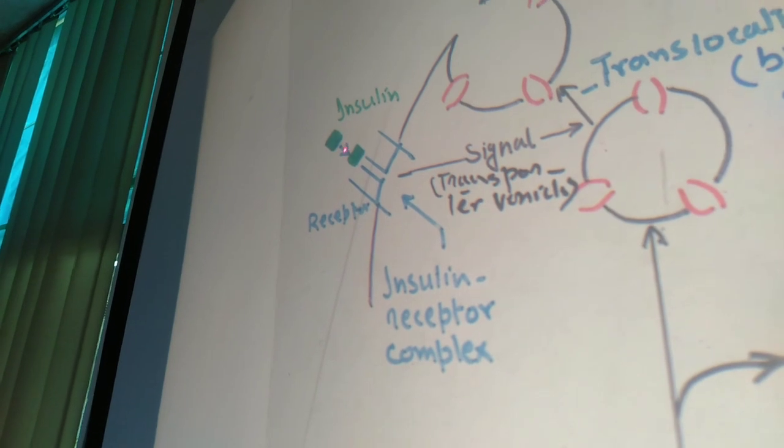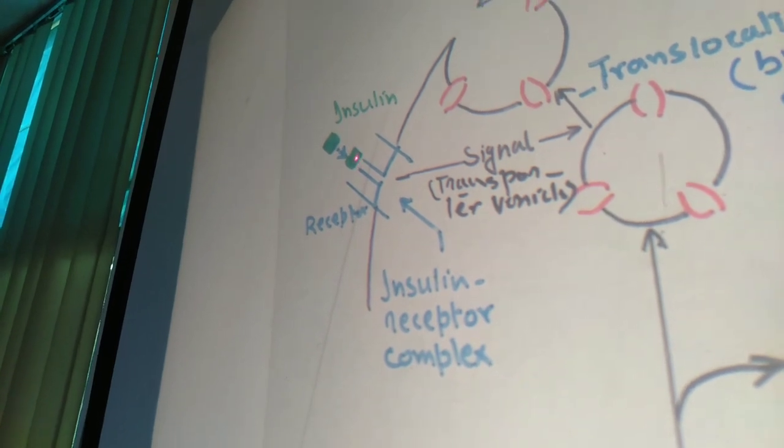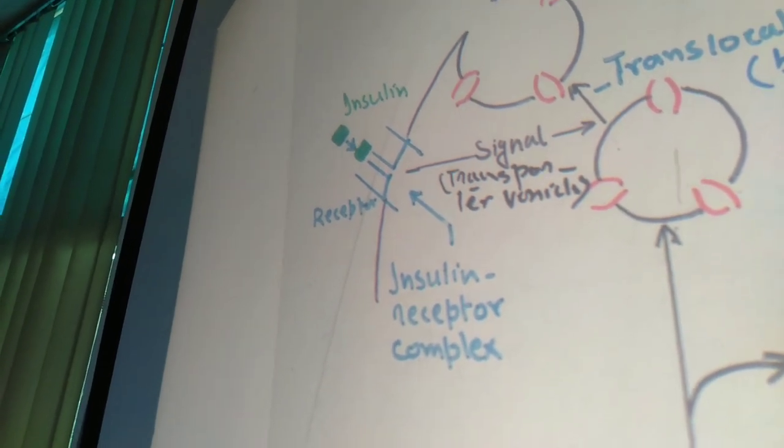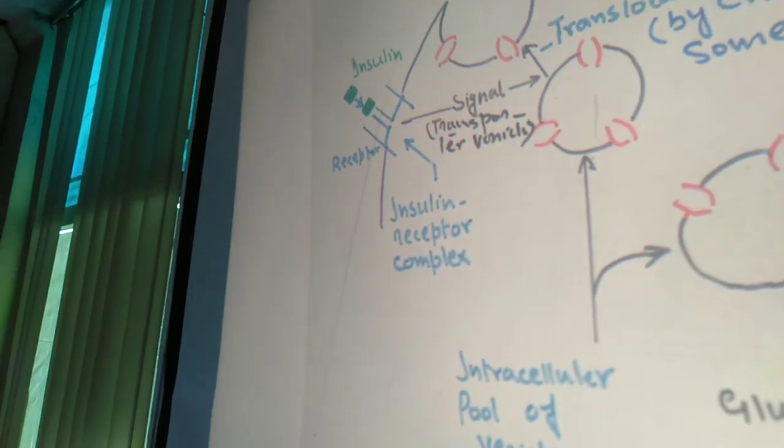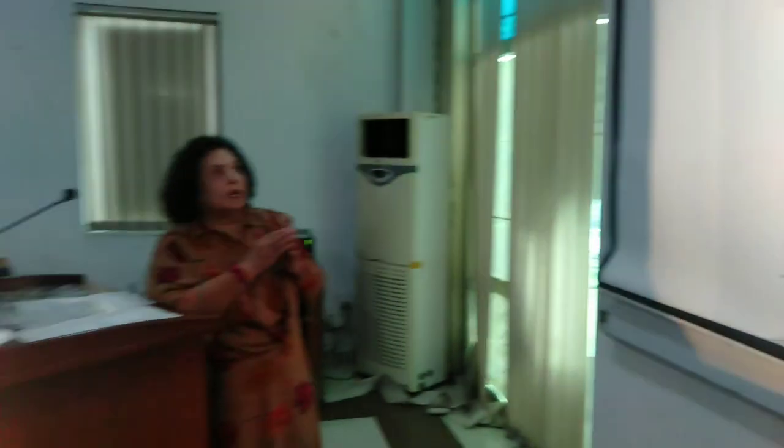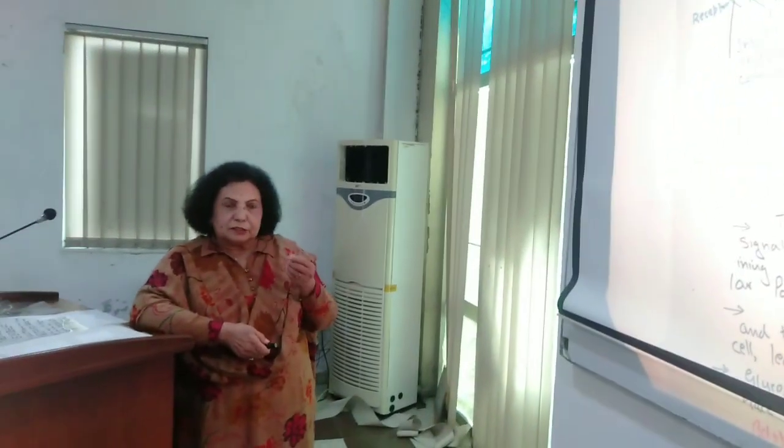Now this is the insulin combined with the specific receptor, and then this receptor gives a signal. There are transport vesicles. When there is stimulation of the signals, there is communication between the insulin and the glucose transporter which is present inside the cell.